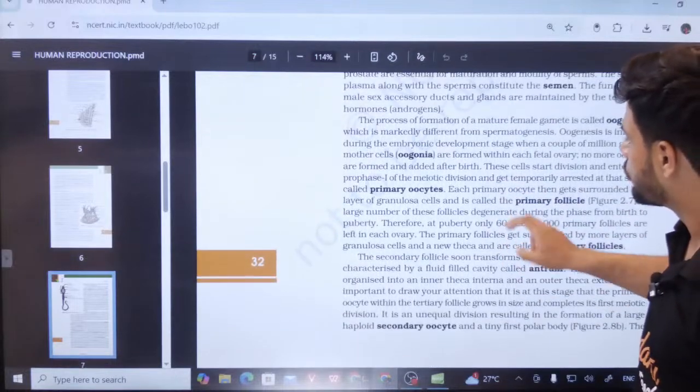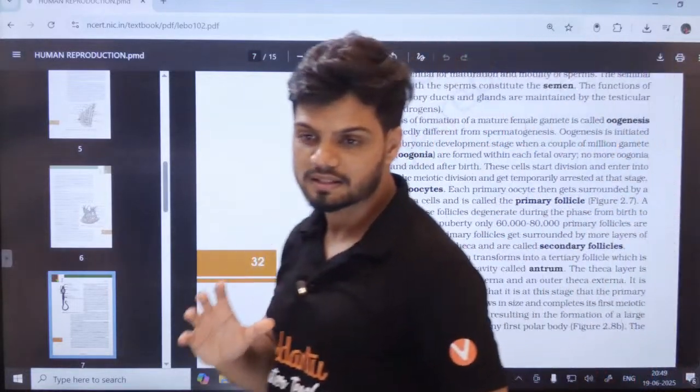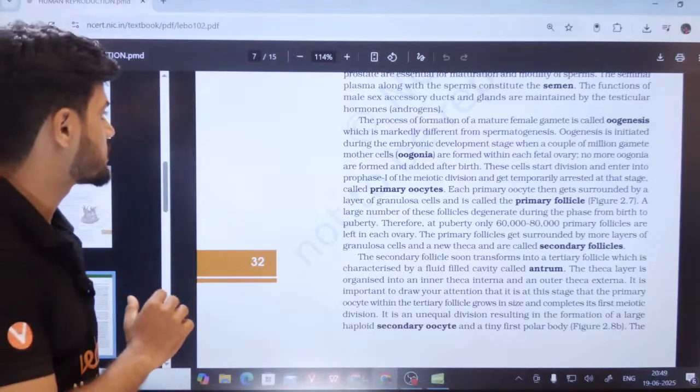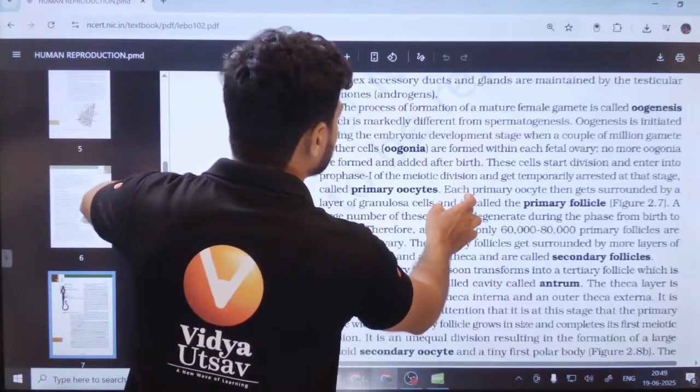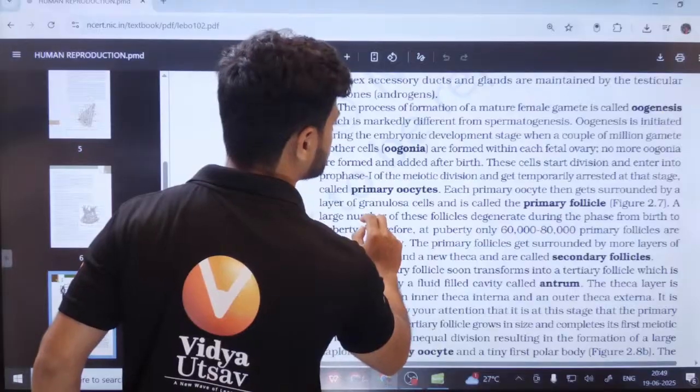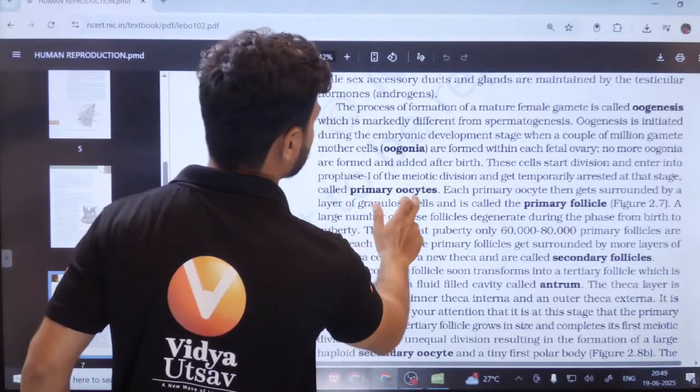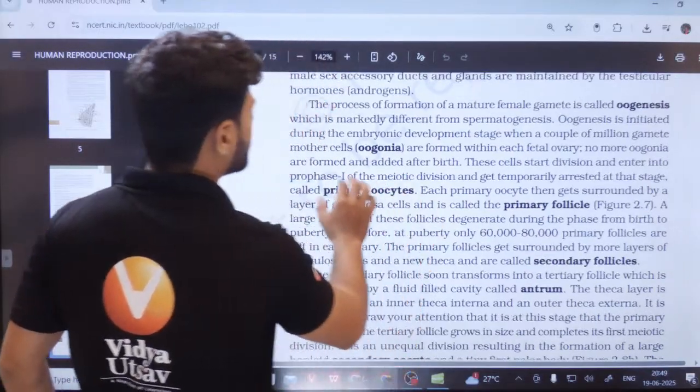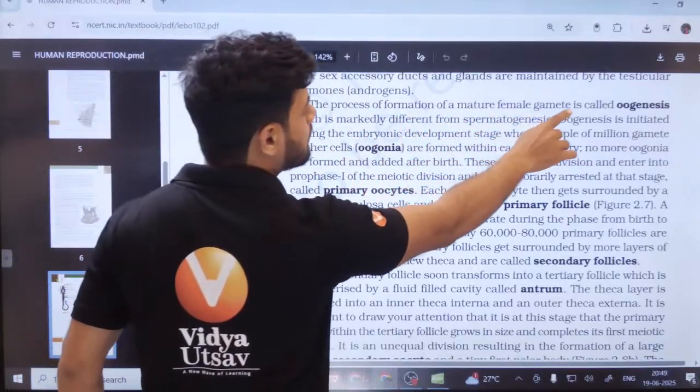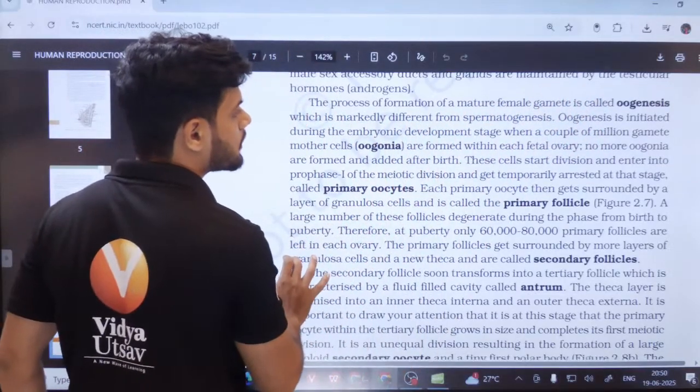Now, students, I'll teach you oogenesis according to NCERT. The process of formation of a mature female gamete is called oogenesis.